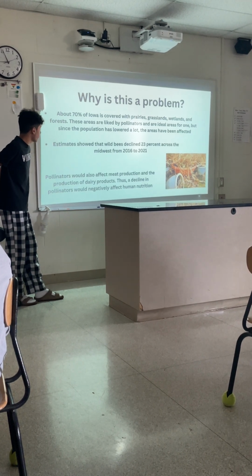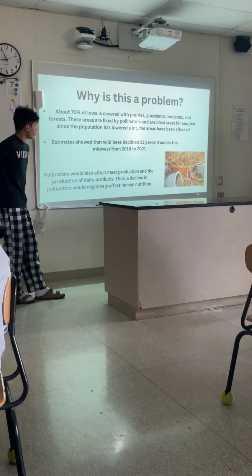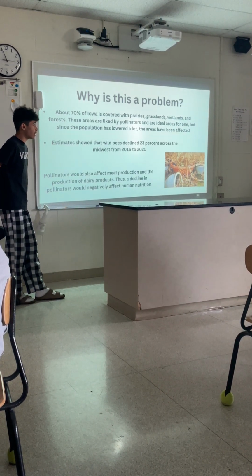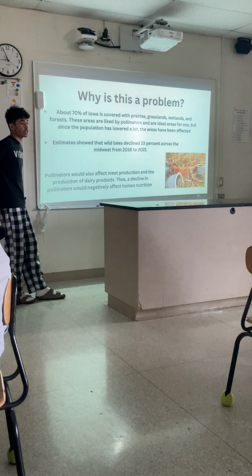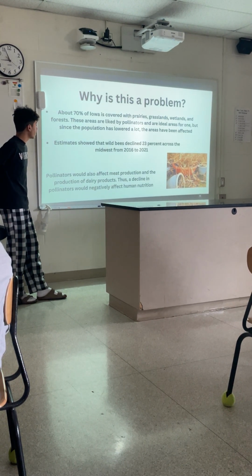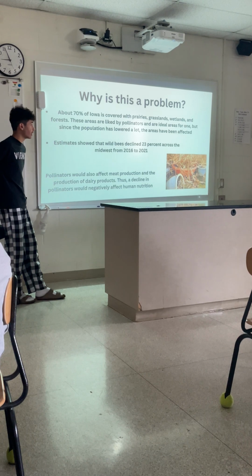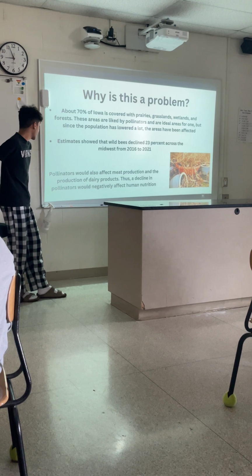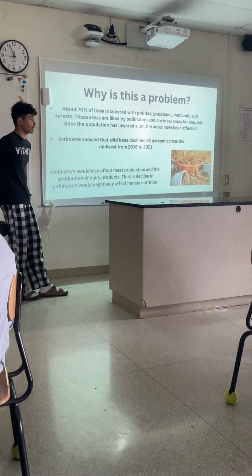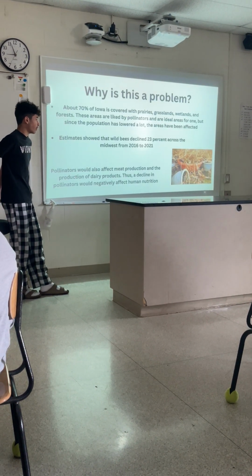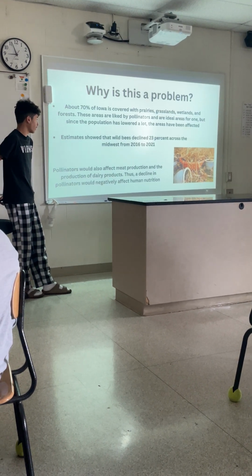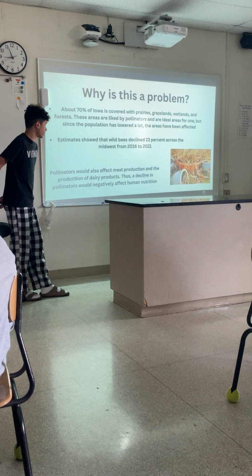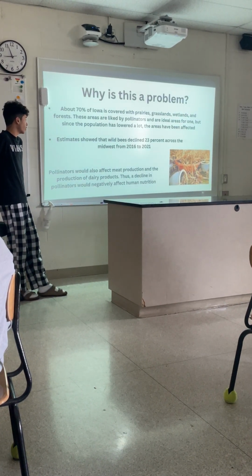Why is this a problem? About 70% of Iowa is covered with prairies, grasslands, wetlands, and forests. These areas are liked by pollinators and are ideal for them, and since the population is declining, the quality of these grasslands and prairies has been lowered. Pollinators would also affect meat production and the production of dairy products, because the animals that give us this meat don't have enough food because of the decline of pollinators, and so that would negatively affect human nutrition.